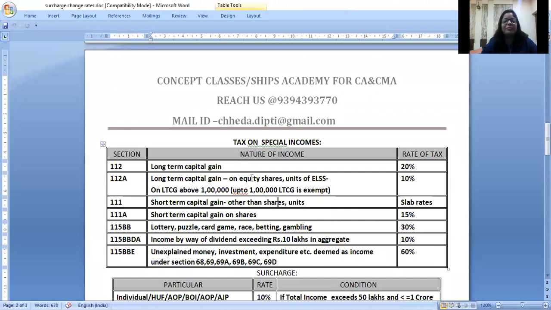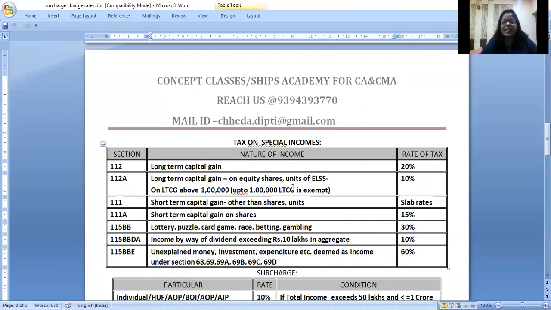Now the most important part, that is special incomes. When you calculate tax, you have to calculate on normal income at slab rates, and on special income at special rates. So what are those special rates? Under 112, long-term capital gain other than shares, that is on property, jewelry, land, plot, long-term capital gain is 20%.